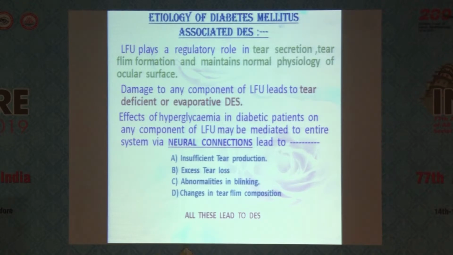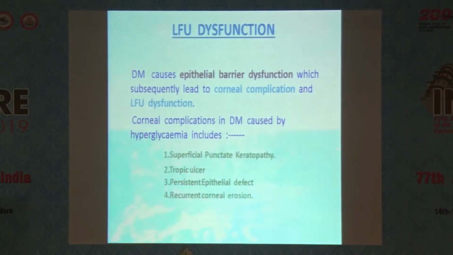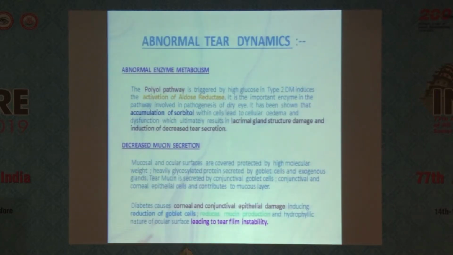The effect of hyperglycemia in diabetic patients on any component of the LFU may be mediated through neural connections, leading to insufficient tear production, excess tear loss, abnormalities in blinking, and changes in tear film composition. Corneal complications in diabetes mellitus caused by hyperglycemia include superficial punctate keratopathy, trophic ulcer, persistent epithelial defect, and recurrent corneal erosions.